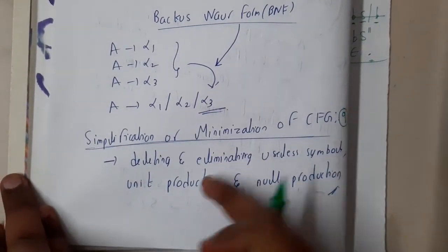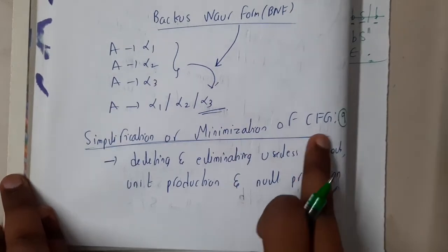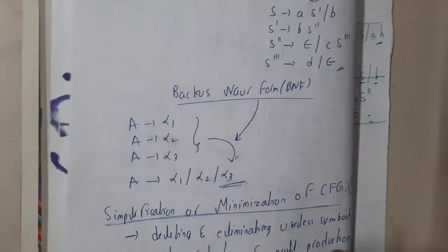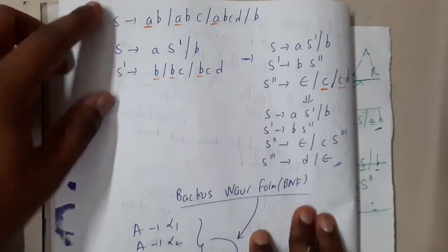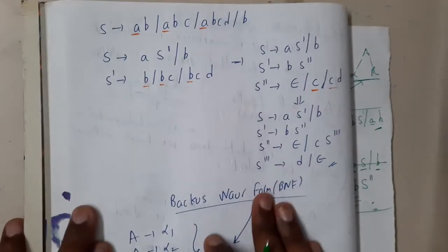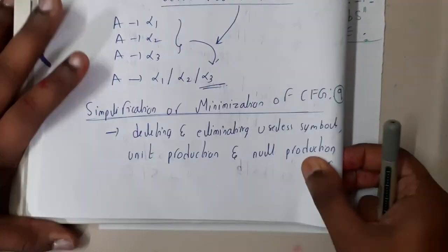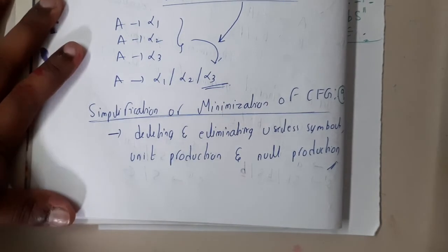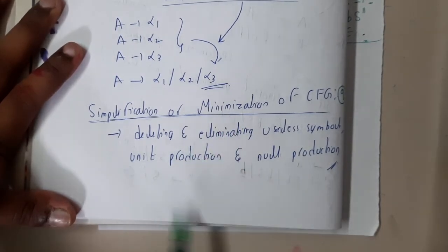In the next lecture, we'll be discussing the simplification or minimization of context-free grammar. Basically, if this is the grammar, then are there any unwanted things which we can remove? That is what we'll be discussing in the next lecture, guys. So let us meet in the next lecture and discuss about it.